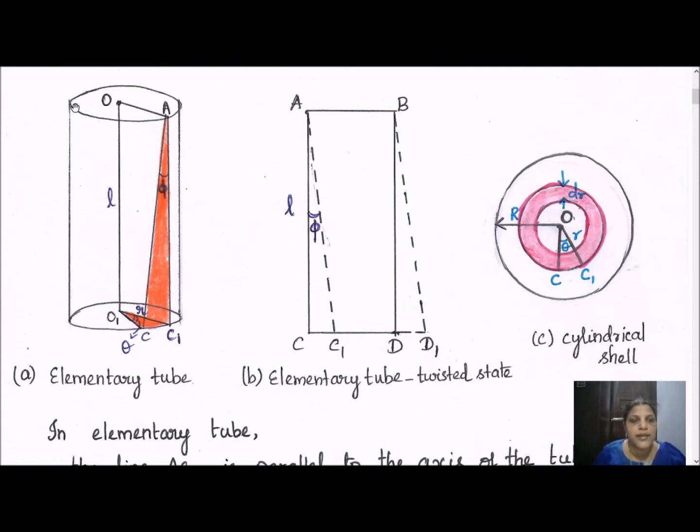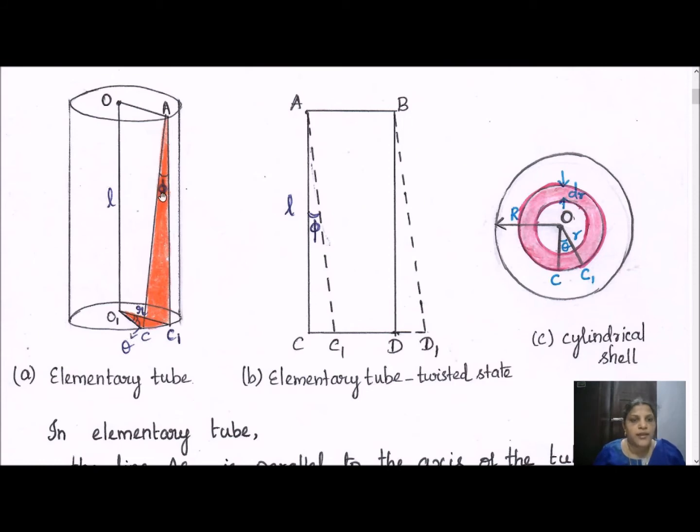This is the cylindrical tube we have taken for our analysis. O' is taken as the axis of the cylinder. This L is the axial length of the cylinder. If you apply a couple or a force to the bottom free end of the cylindrical wire, since the upper end is clamped, we are going to apply a twist through the lower end of the wire. This is angle theta. So CC1, how can we write this? R is the radius of the wire, and theta is the angle. So CC1 equals R into theta.